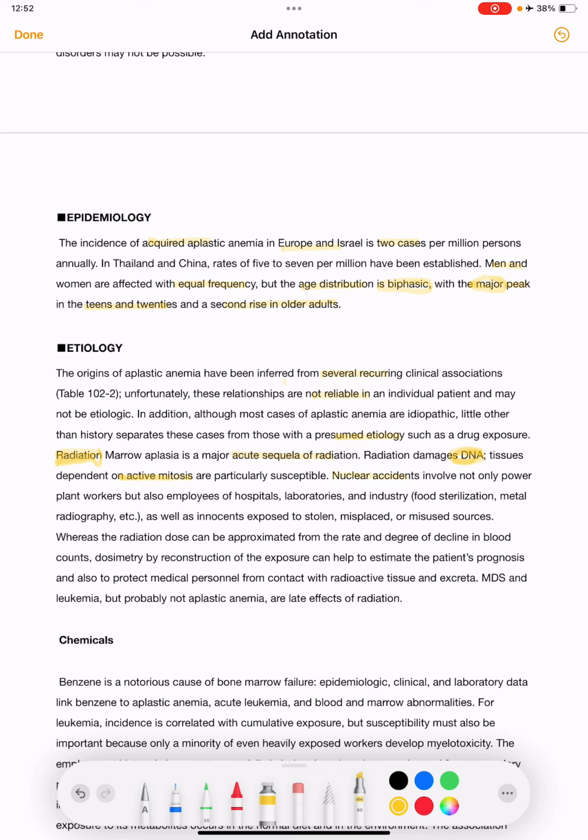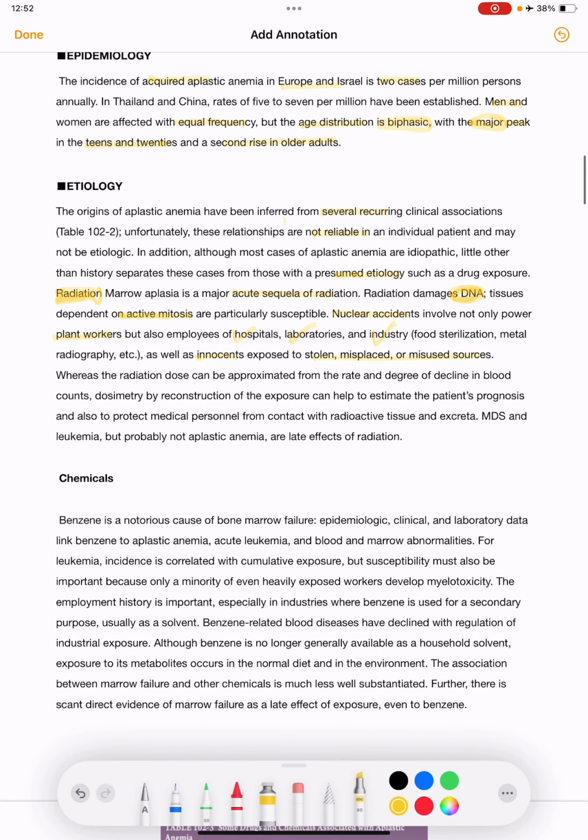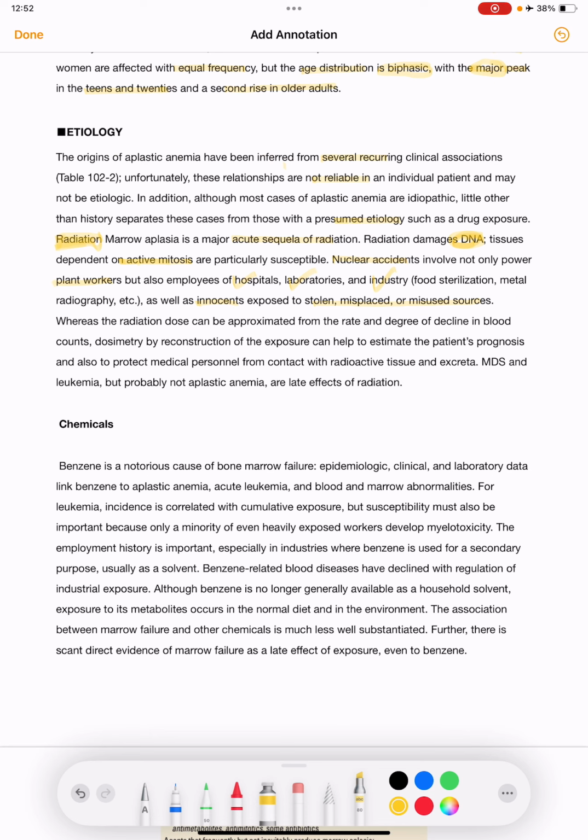Nuclear accidents involve not only power plant workers but also employees of hospitals, laboratories and industry, as well as innocents who are exposed to stolen, misplaced or misused sources. The radiation dose can be approximated from the rate and degree of decline in blood counts.